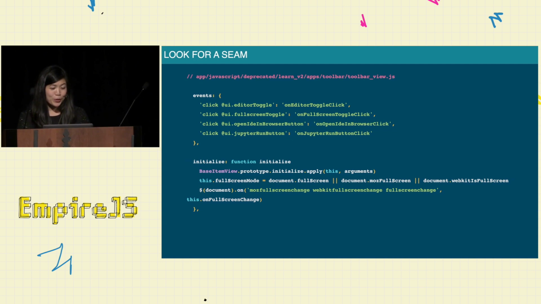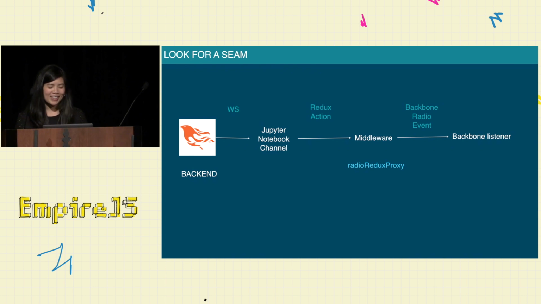Yeah, unfortunately. So what did we decide to do? Make a reverse bridge. Now, we intentionally before only made it a one-way bridge with the idea that eventually we'd get closer to a rewrite, but here we ended up doing the reverse. So we really cleverly entitled our reverse proxy the radio Redux proxy, which is super confusing, I know, but that is what we ended up with.